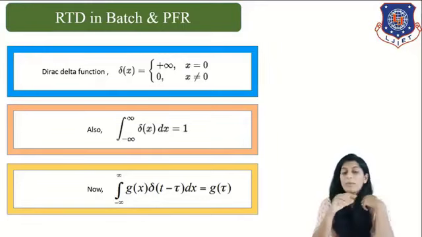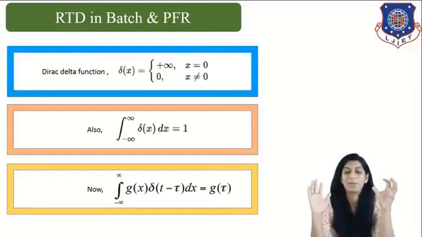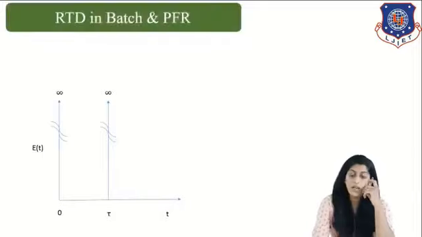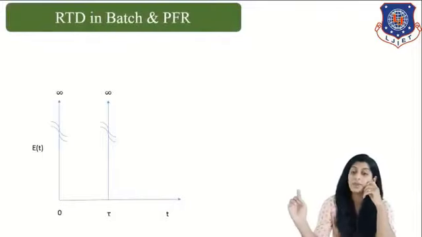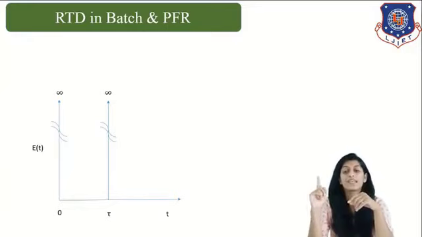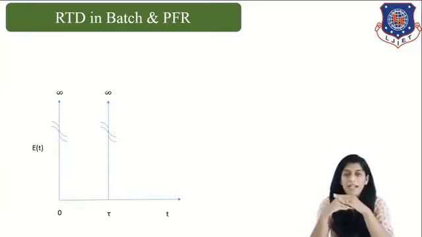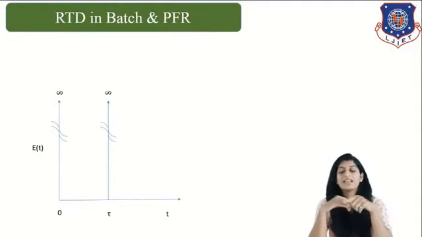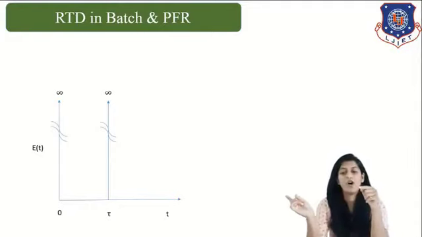Because we need to determine the time spent by a molecule inside the reactor. You can see in this graph that there is a straight spike, right? Tau is our space time. The time spent by each and every molecule is the same, so it is a straight line at the value of tau.